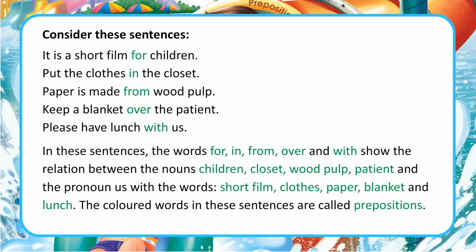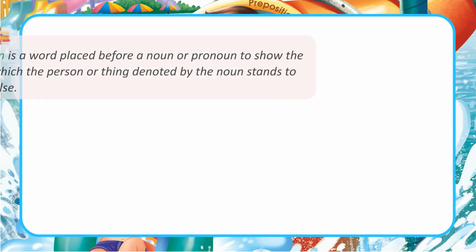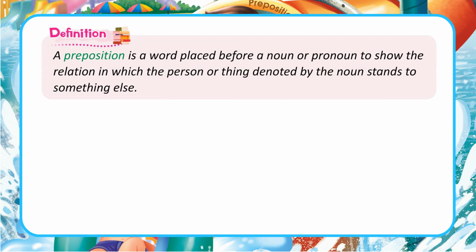In these sentences, the words for, in, from, over and with show the relation between the nouns children, closet, wood pulp, patient and the pronoun us with the words short film, clothes, paper, blanket and lunch. The colored words in these sentences are called prepositions. Definition. A preposition is a word placed before a noun or pronoun to show the relation in which the person or thing denoted by the noun stands to something else.